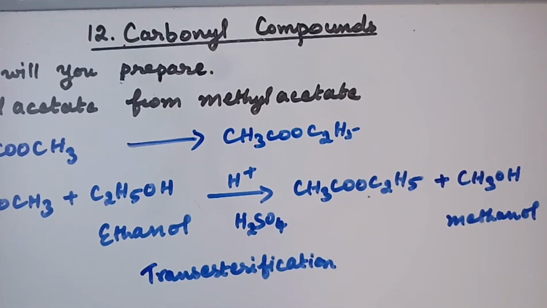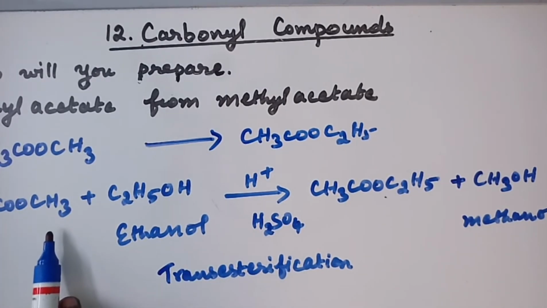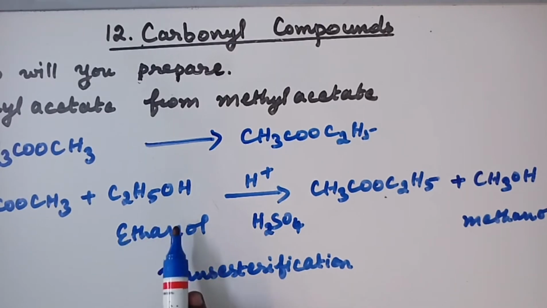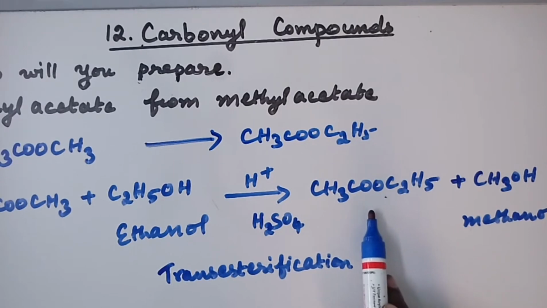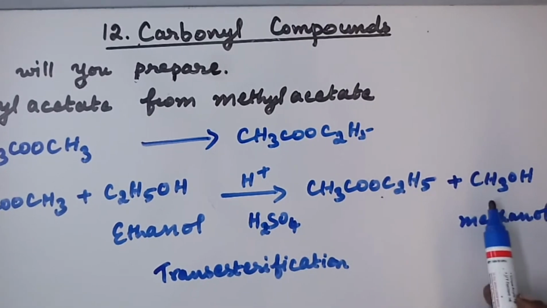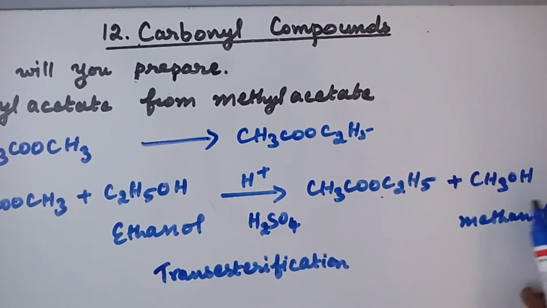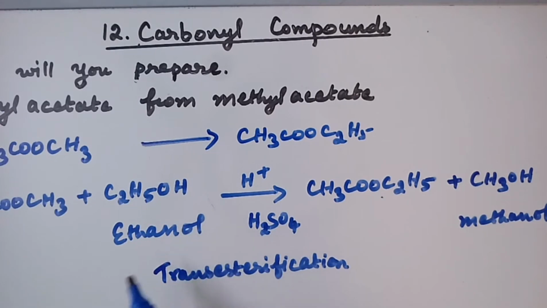Transesterification. So in this reaction, what happens? This methyl acetate, CH3COOCH3, on adding ethanol, C2H5OH, in the presence of mineral acid, a strong acid which acts as a catalyst, is converted into ethyl acetate, CH3COOC2H5, and another product, methanol, is got, and the reaction is called transesterification. This alcohol should be taken in excess so that it acts as a solvent.